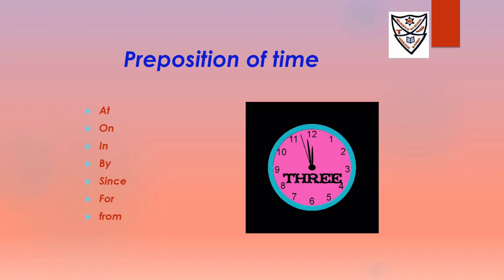Now let's start with prepositions of time. These are the words that we are going to use for prepositions of time: at, on, in, by, since, for, from.